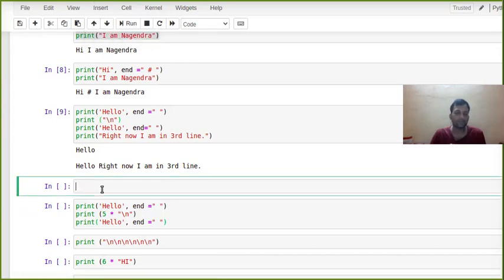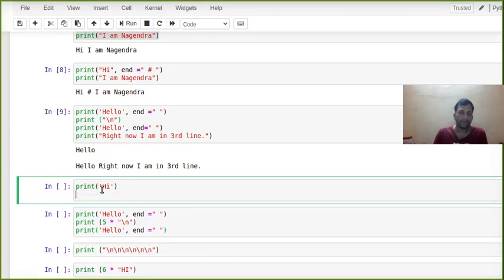Suppose I am printing something like this, print hi. Okay, and now what I want is to print welcome to Python, but after skipping 5 lines. So now you can see, what I will do is write something like this.